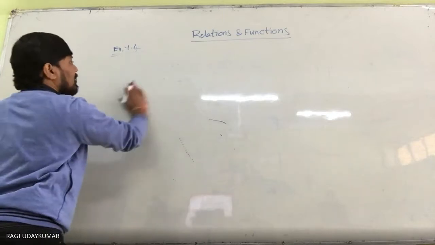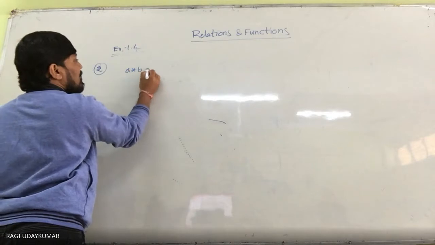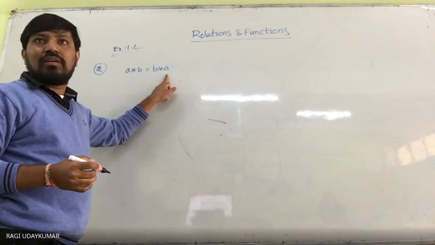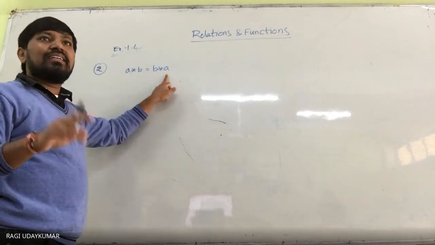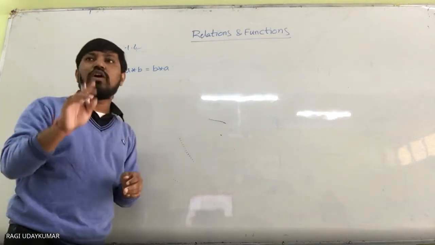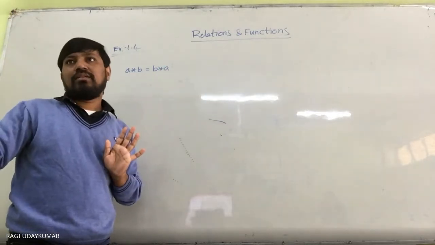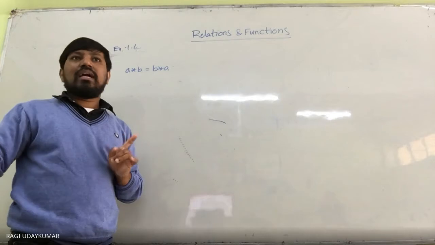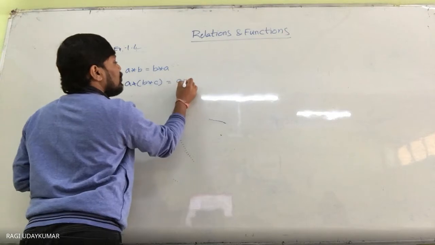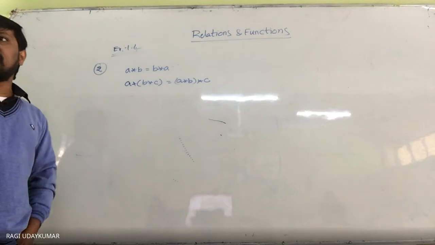I will explain which is the associative property and which is the commutative property. Suppose if A star B is equal to B star A, then you can say that this star, whenever you are taking the binary operation star, is satisfying the commutative property. The associative property is nothing but (A star B) star C is equal to A star (B star C). This is the associative property, if star is defined as a binary operation.